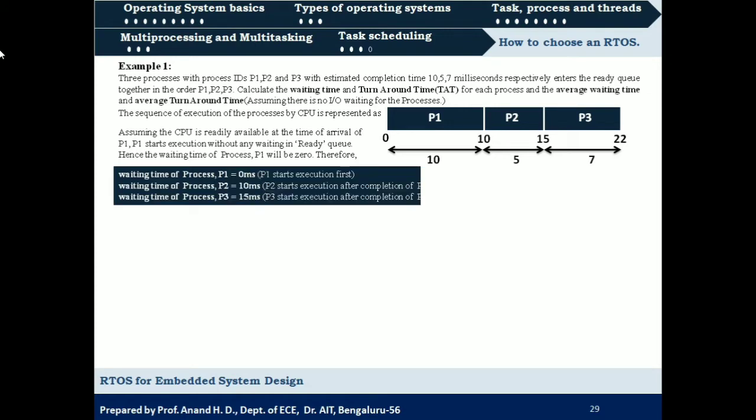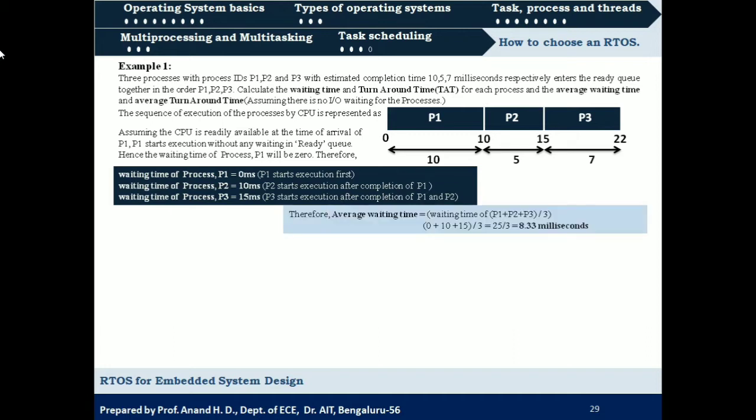So what will be the waiting time for P1? It will be 0 millisecond, but P2 should wait for 10 milliseconds. That is, it should wait for complete execution of P1. So waiting time for P2 is 10 millisecond, and P3 should wait for completion of P1 and P2. So total 10 plus 5, that is 15 millisecond, right? So the waiting time for process 1 is 0 millisecond, for process 2 is 10 millisecond, and process 3 is 15 millisecond.